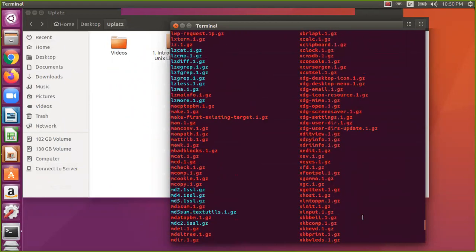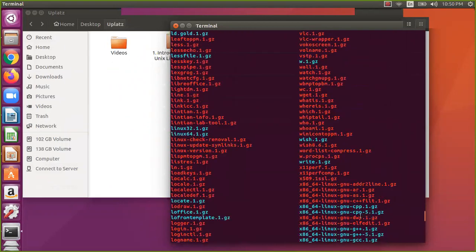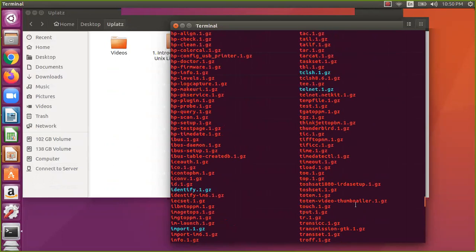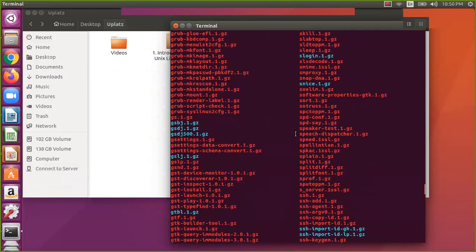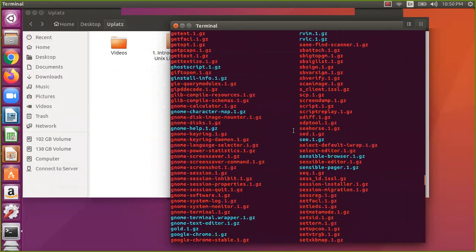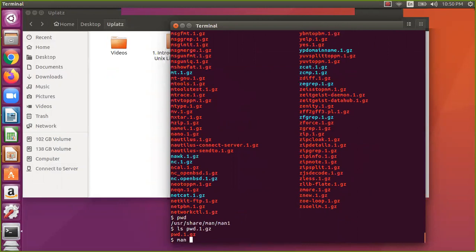These are the commands. If you don't know certain commands, there are many commands here which you may not need, but you can check whatever you want. Let us assume I want to see scd, then you can just say man scd.